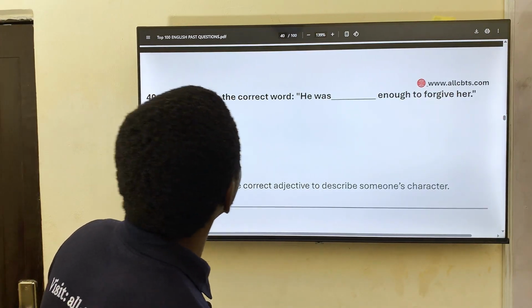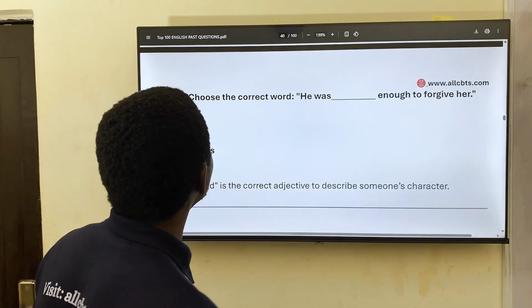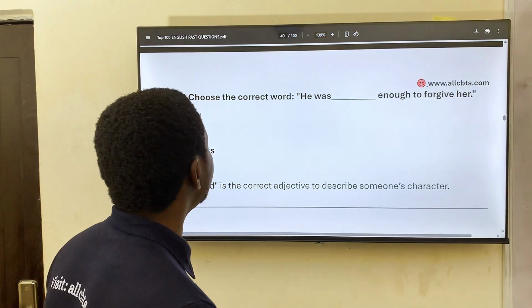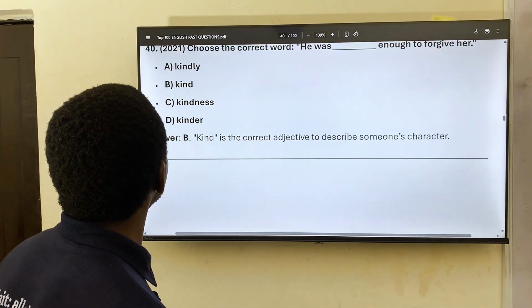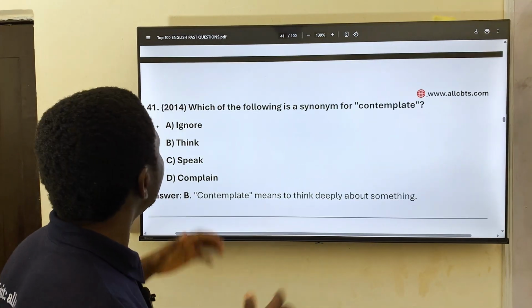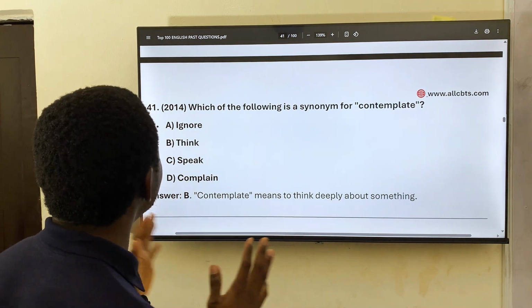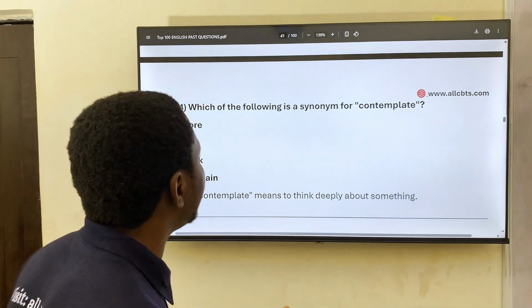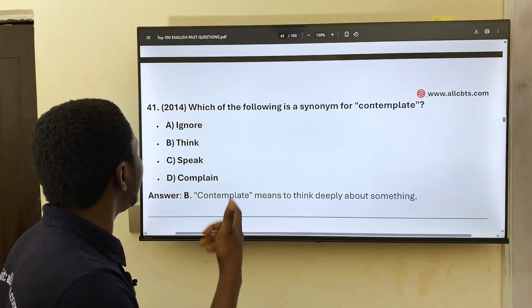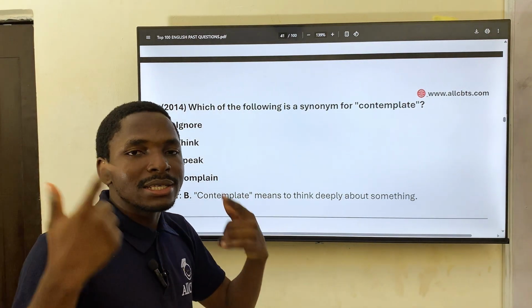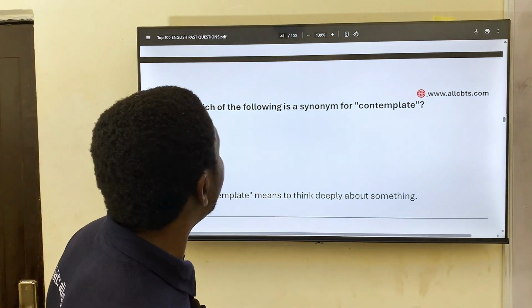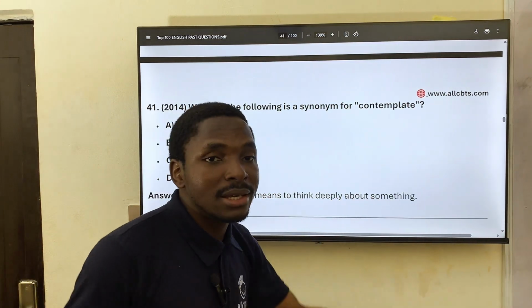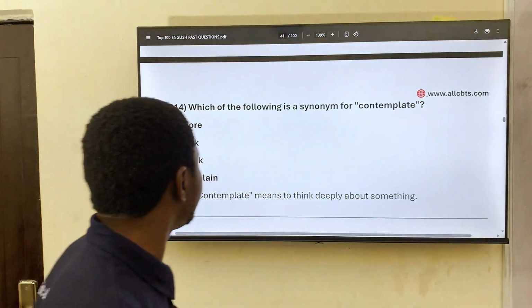Choose the correct word. He was dash enough to forgive her. He was kind enough to forgive her. That's 40. Then 41, we have, which of the following is a synonym for contemplate? Contemplate means something that goes on in the mind, okay? We have ignore, think, speak, complain. That's think, okay? So think is the synonym for contemplate. It means to think deeply, to give something a lot of thought.